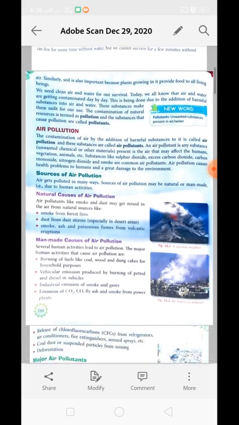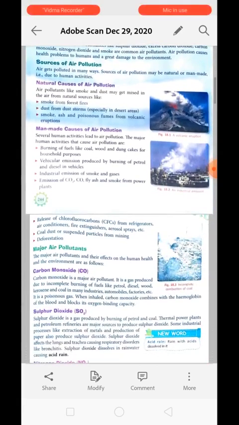Now next is man-made causes of air pollution. Basically we are doing lots of activity to make the air polluted. We are establishing certain kinds of industries, we are doing all these things, we are running vehicles. So let's see about them one by one in a point-wise manner.